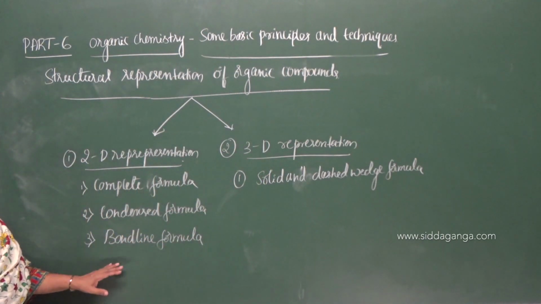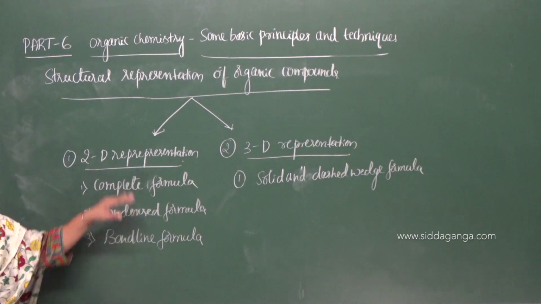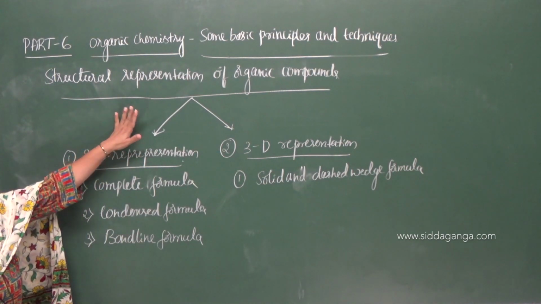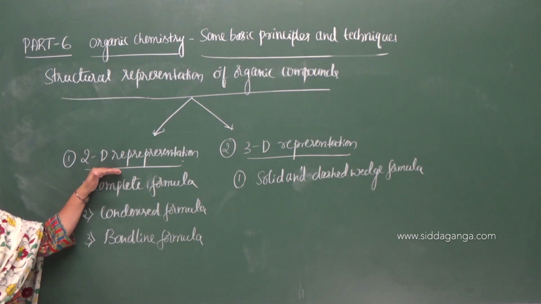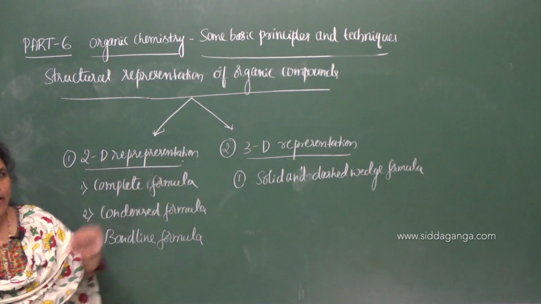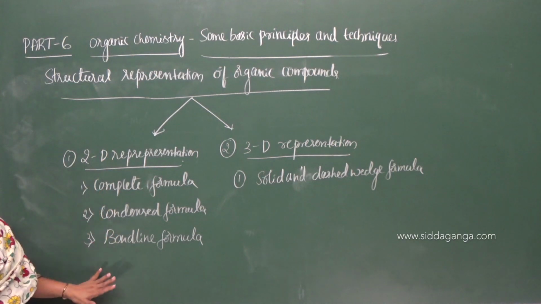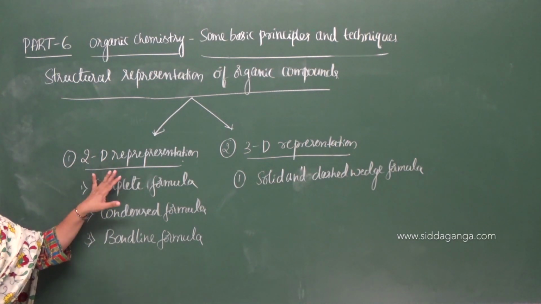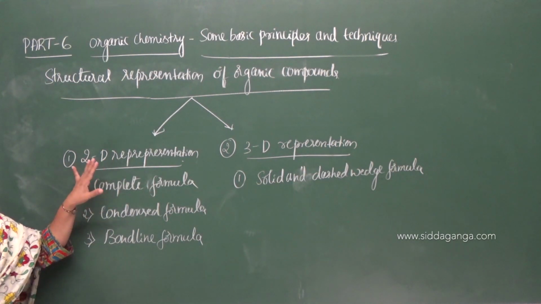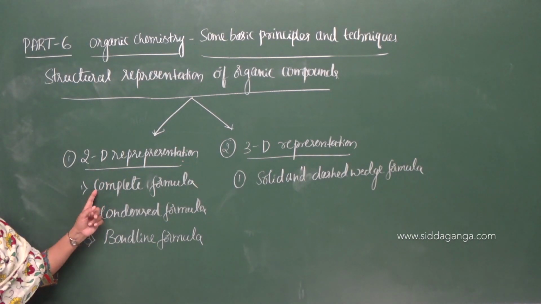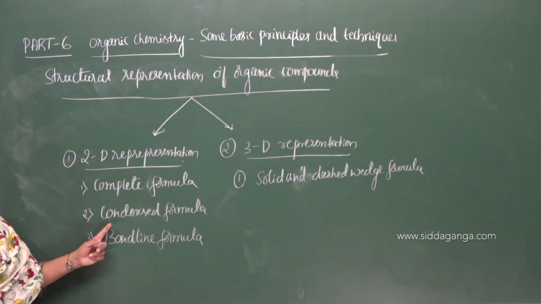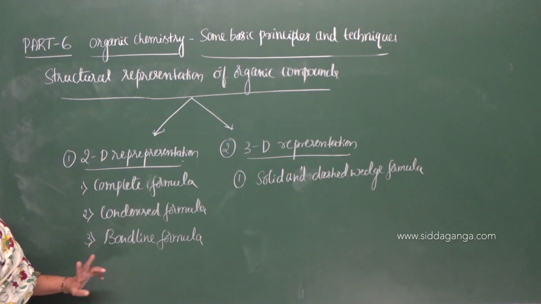So these are the two ways to represent structural formula of the given organic compound: two-dimensional representation, three-dimensional representation. Let us move on to two-dimensional structural representation of organic compounds. There are three types: complete formula, condensed formula, bond line formula.